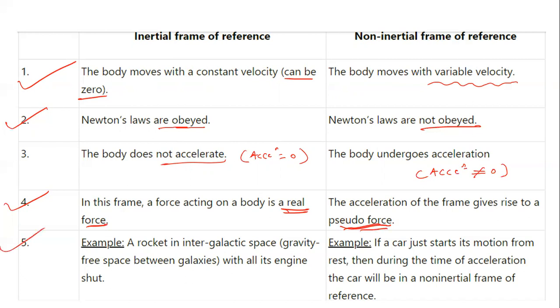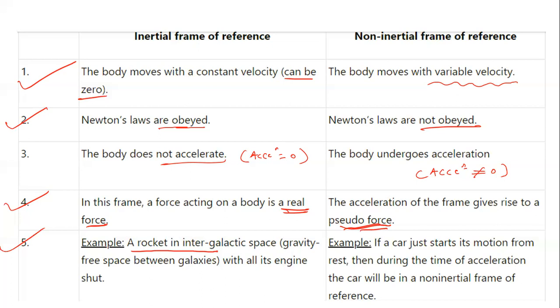Now an example: a rocket in intergalactic space, the gravity-free space between galaxies. When we are talking about gravity-free space, all engines are shut, and still the satellite or rocket is moving. The study of this comes under the inertial frame of reference.